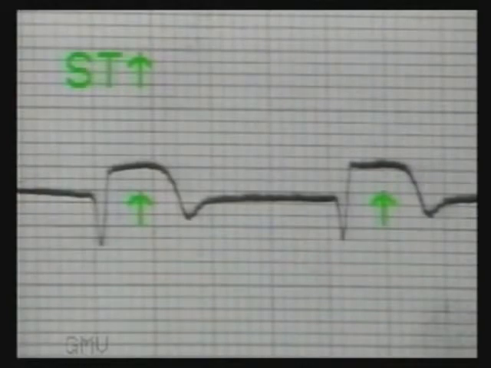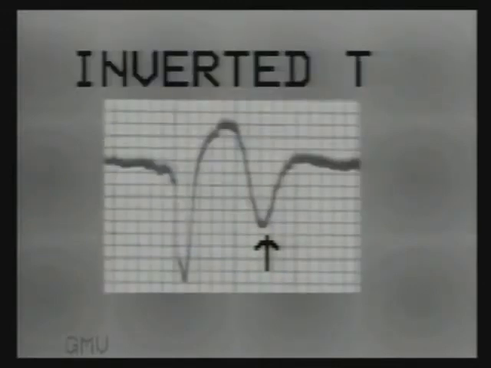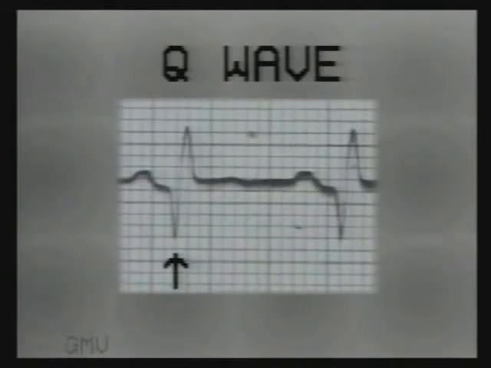This ST segment elevation will stay for 2 to 3 days and gradually return to base level over 1 to 2 weeks. The T wave, which becomes tall immediately on blocking of coronary artery, becomes inverted after 2 days and remains inverted for 3 weeks. Then gradually it becomes flat and then upright over 2 to 3 months. The Q wave, which is an indicator of muscle death, appears after about a week and then gradually deepens and remains permanent, its size being proportional to the size of the infarct.